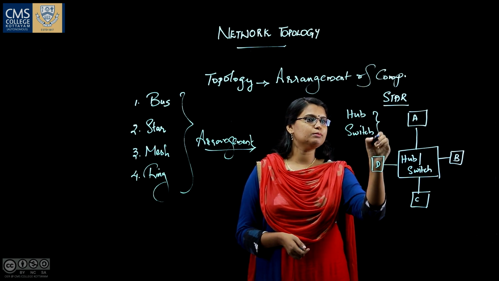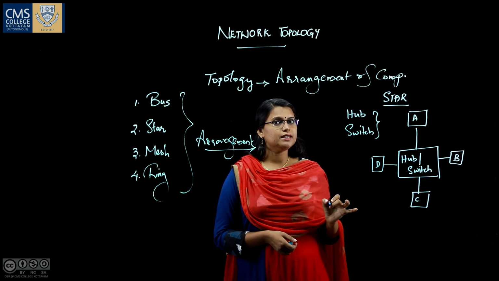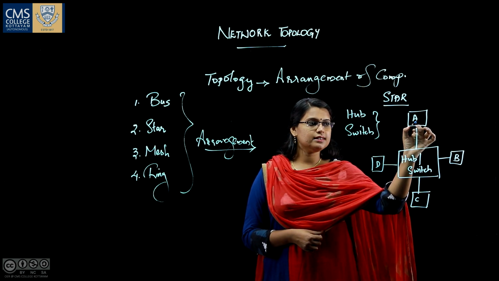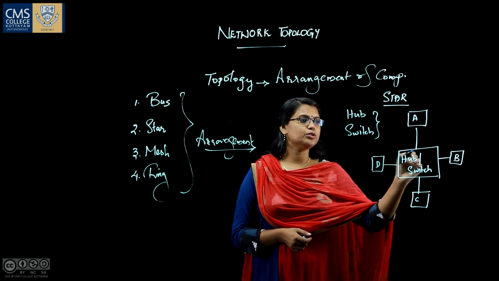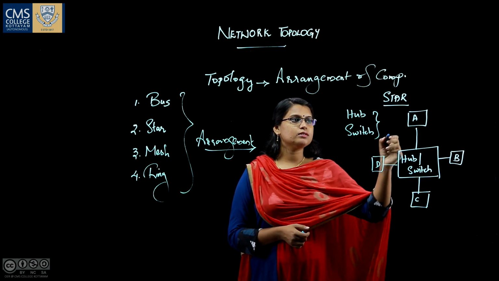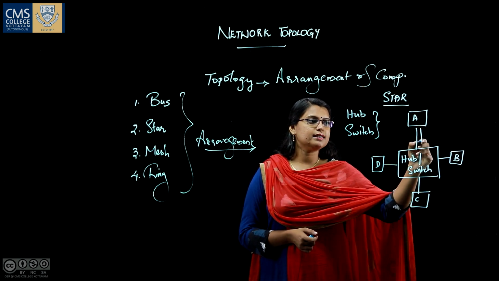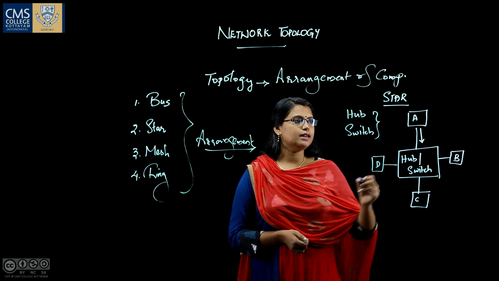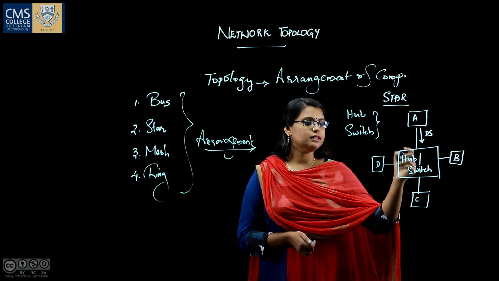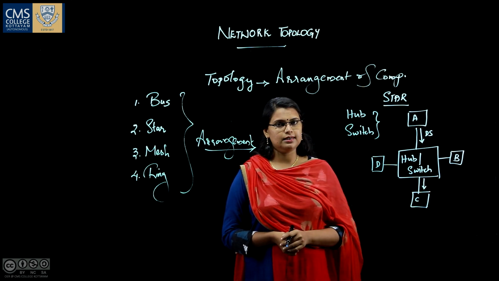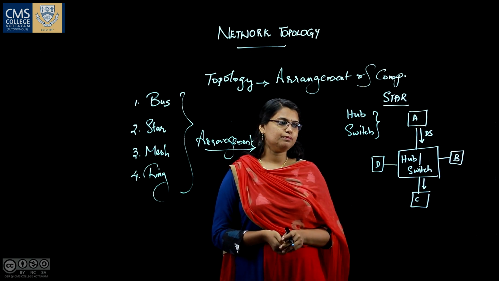So what will be the difference between hub and switch? In star topology, the system sends the message to the centralized device, and the centralized device transfers the message to the intended destination. Suppose system A wants to send a message to system C. System A will send the message to the centralized device along with the destination address, and the centralized device will transfer this message to system C. Okay. So, what is the difference between hub and switch?